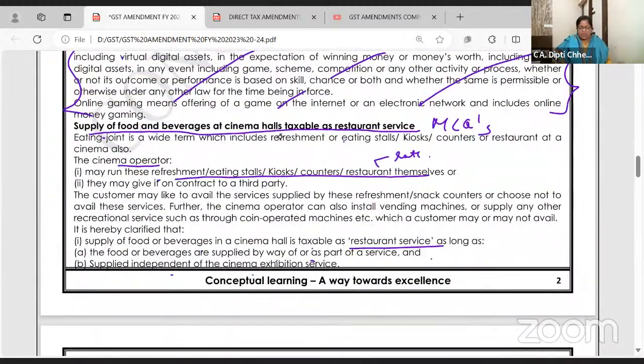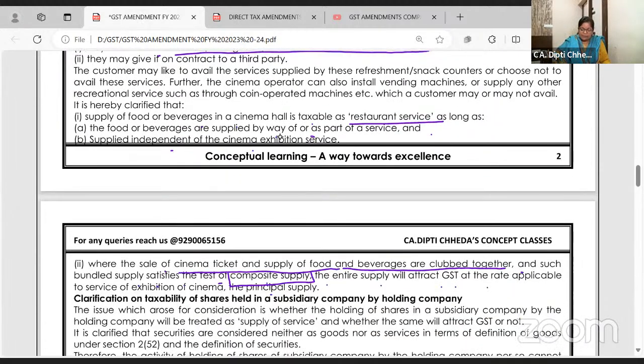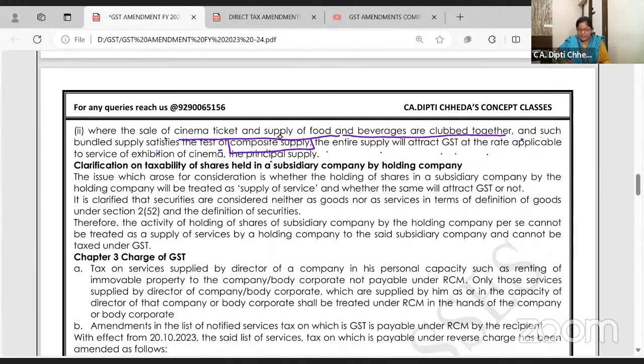Okay, let's go. In cinemas, if the restaurant service is separate, 5%, but if it is given in a combo ticket booking where they are offering you the cold drink and the popcorn, then it is going to be chargeable as composite supply. This is such a silly amendment, but I am feeling that because it was latest added by circular, this can come as write a short note.